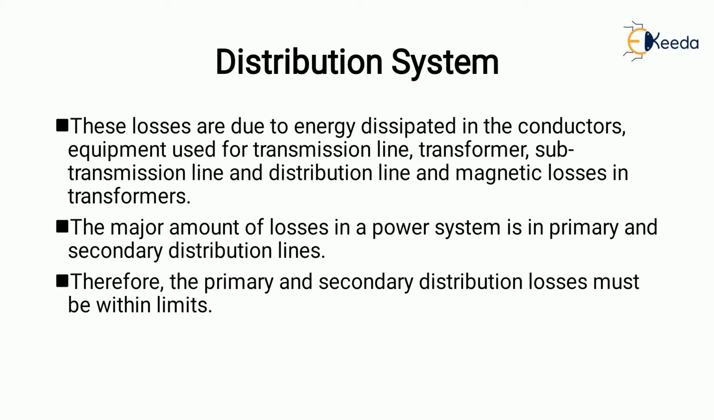These losses are due to the energy dissipated in the conductor, the equipment used for the transmission line, transformer, sub-transmission line and distribution line, and magnetic losses in the transformer. The major amount of the losses in the power system is in the primary and in the secondary distribution lines. Therefore, the primary and the secondary distribution losses must be within the limits.